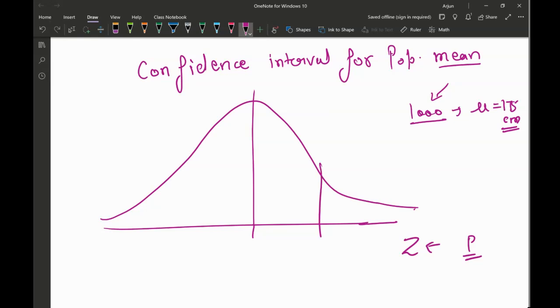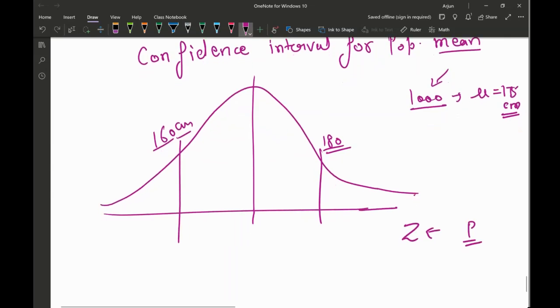I could predict what percentage of people have a height above 180 centimeters, or what percent have a height below 160 centimeters. So all sorts of those predictions we were able to make.